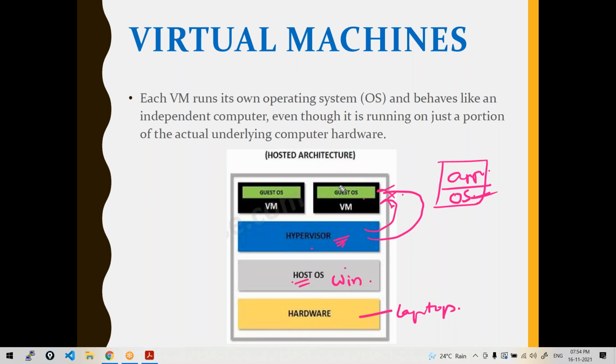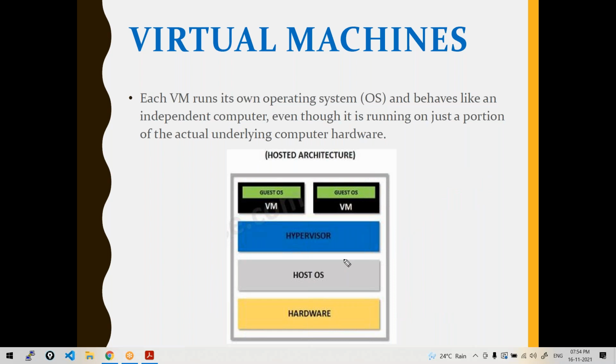And okay, fine, this is some virtual machine one. It may need some 4 GB memory. So that will be allocated from my laptop, from my hardware. Let's say this needs 4 GB, this another virtual machine 4 GB. Okay, total 8 GB is consumed from my laptop. Got it, all of you? So instead of having another hardware and another laptop, in the same laptop, I could create some virtual machines using this hypervisor. Virtual machine is nothing but it's like another machine which will have its own operating system.